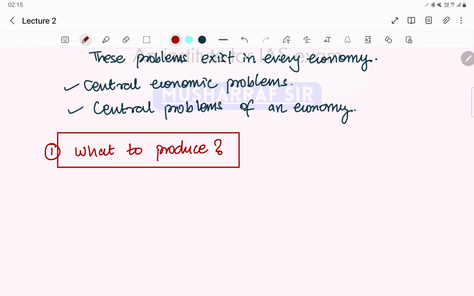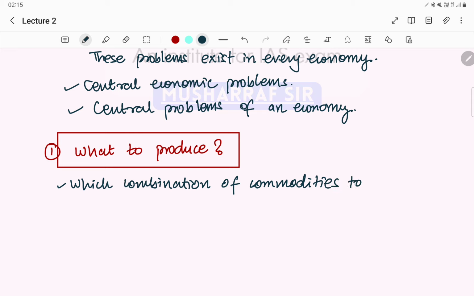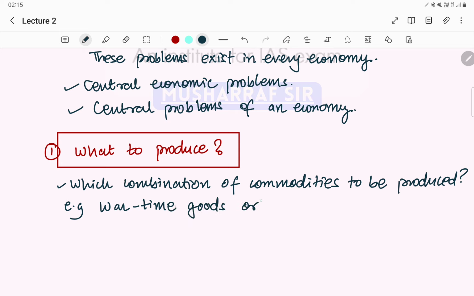For example, which combination of commodities is to be produced? Example, wartime goods or peacetime goods.